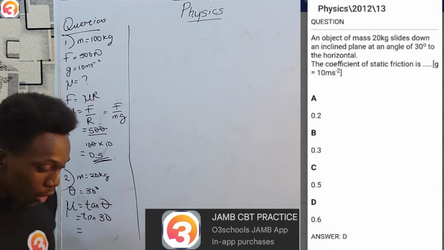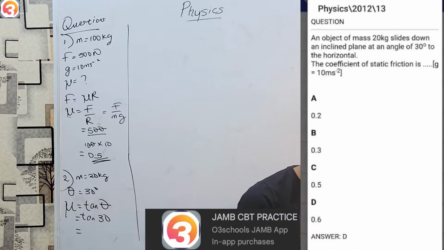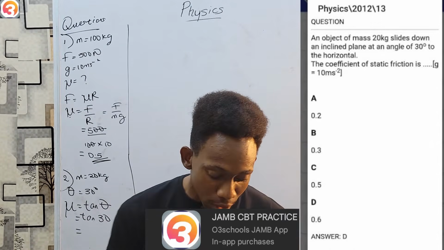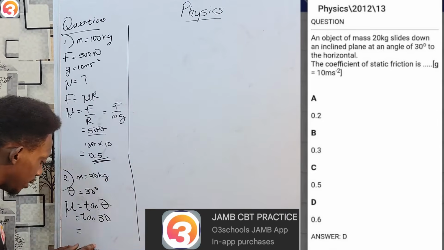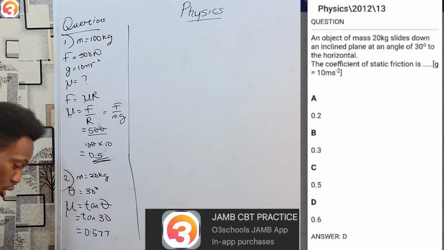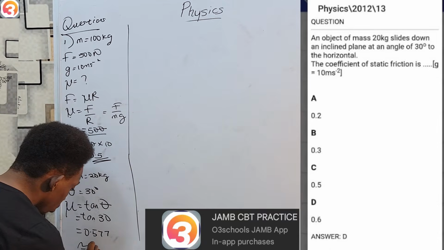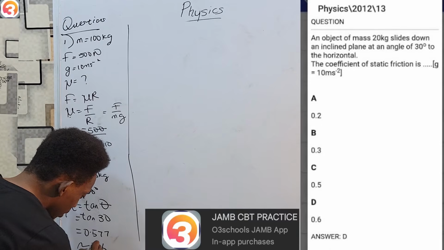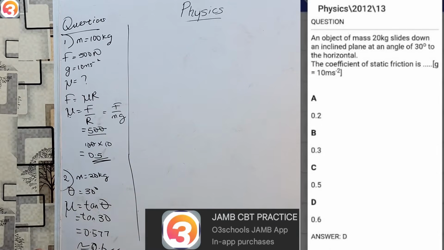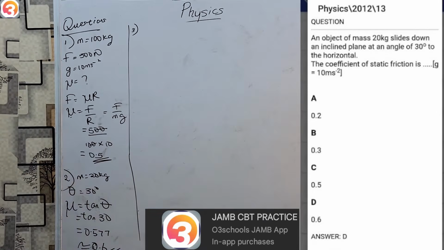So if you simply open your calculator, which yes, JAMB calculator can do, press square root of 3 and divide that by 3, you get 0.577. And approximately, since all your answers are to one decimal place, that must give you 0.6. And so you see, the answer is option D. No need for long solving.